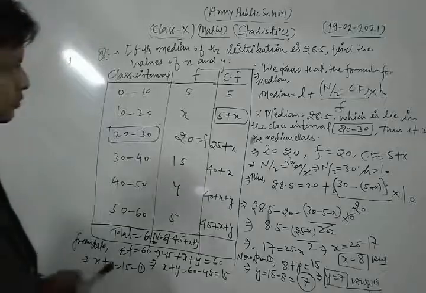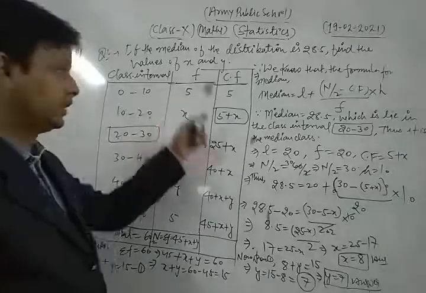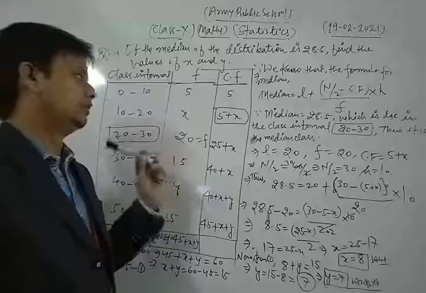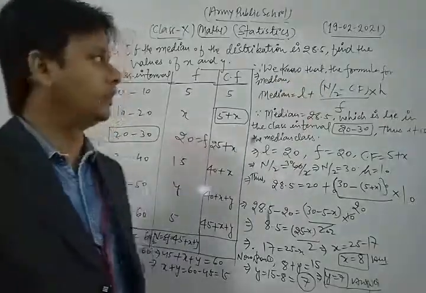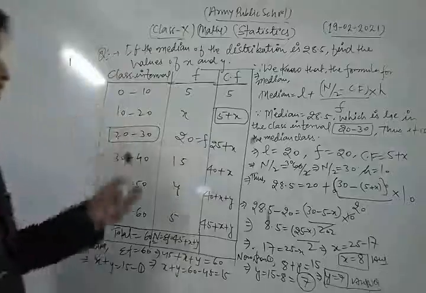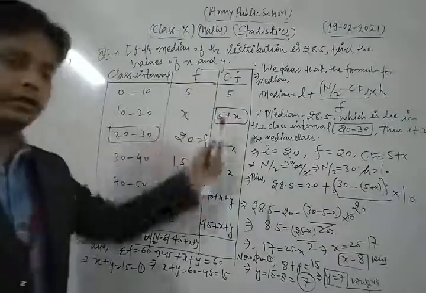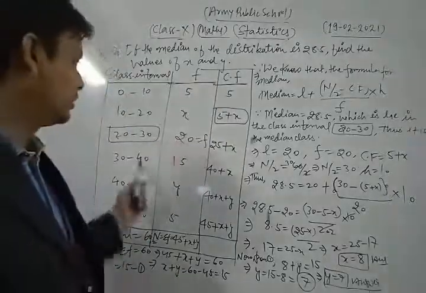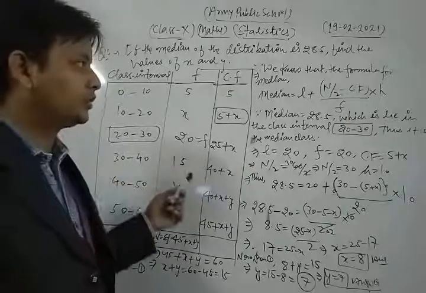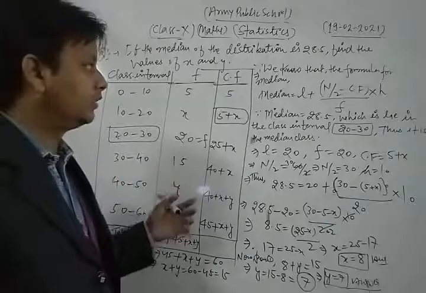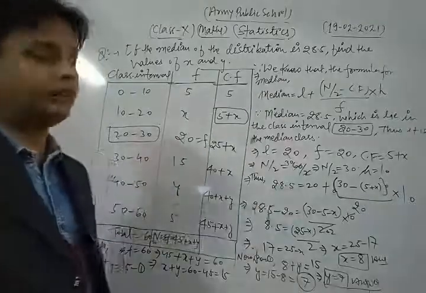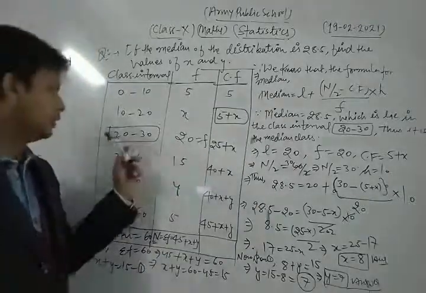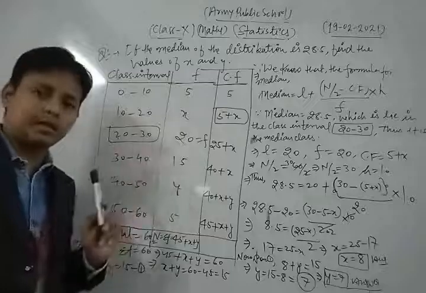Let's see once more. This is the given question, and in this question the median is given, which is 28.5. First of all we write and find the cumulative frequency. After that we find the median class by observing where the cumulative frequency lies, just greater than n by 2, because the median is given as 28.5. Thus 20 to 30 is our median class.